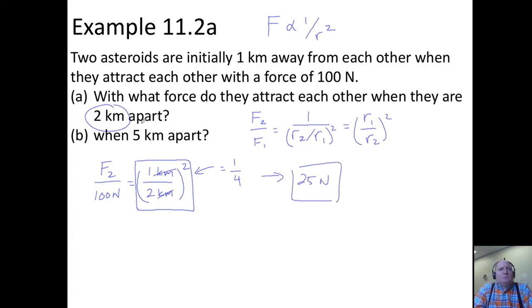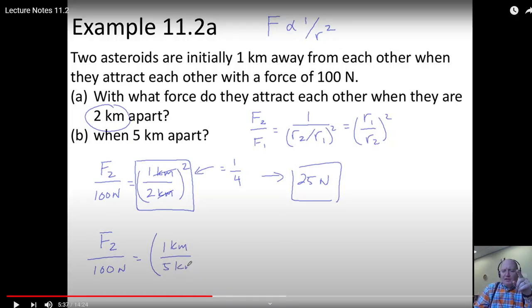Okay, well, what if we go to 5 kilometers apart? So if you can reason this out like we did before, doubling the distance quarters the force. Well, what if we multiply by 5? 5 squared is 25. We are then going to reduce the force by a factor of 25. Or if we do it the long way, we can say F2 over F1, which was 100 newtons, is the original distance, 1 kilometer, over 5 kilometers.